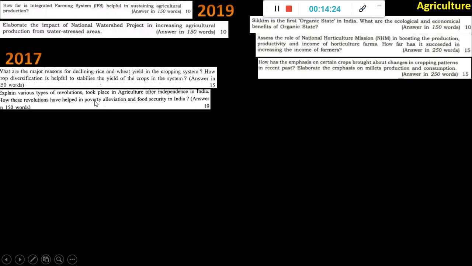So this word poverty again, which was in GS2, like multiple questions will come. So that's what I'm telling. When you prepare one topic, it helps overall.